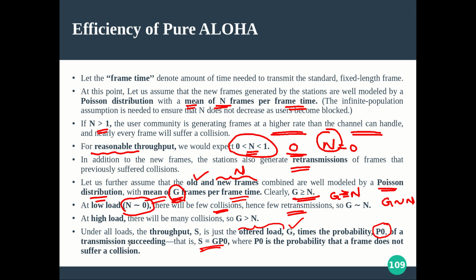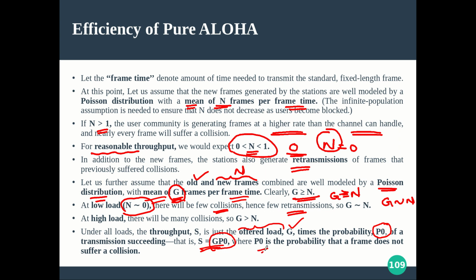The transmission is succeeding. So G number of frames were transmitted on average during the frame transmission time, and out of this G, P0 is taken to be the probability of success for a particular frame. So the throughput will be G into P0. Hope it is clear. Out of G, what fraction is successful? That is going to define the throughput, right?